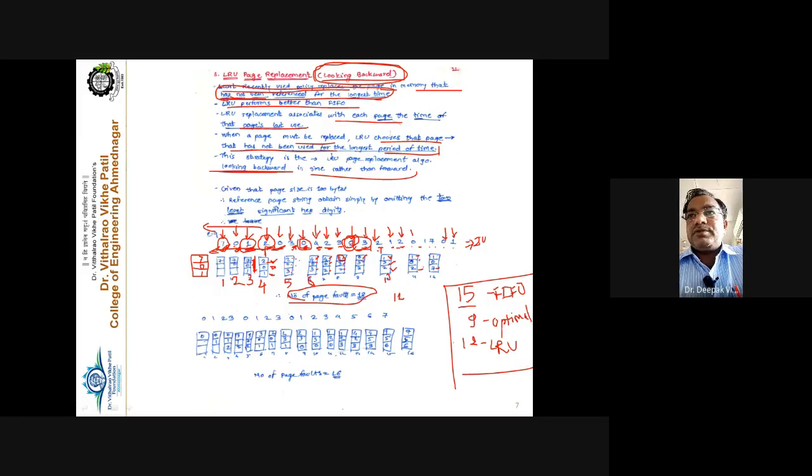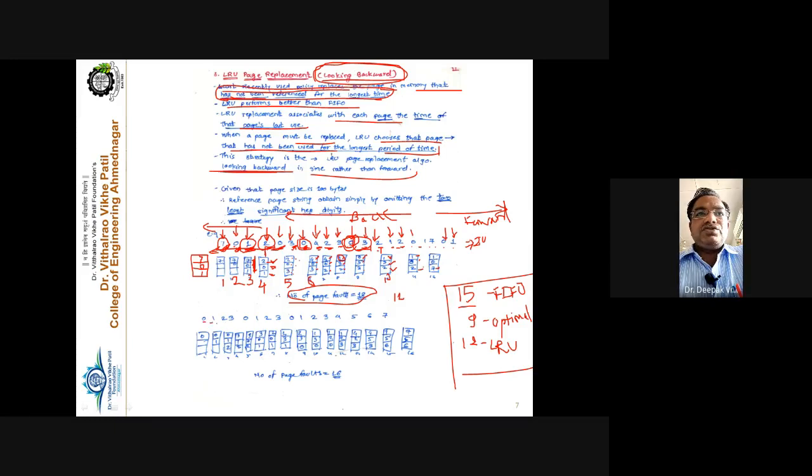So we can say that optimal gives you the better result, then LRU and FIFO. In case of optimal, we have to look in the forward direction, or the right hand side direction. But in case of LRU, exactly opposite, we have to look in the left hand side direction, which is also called looking backward. So one example is solved here.